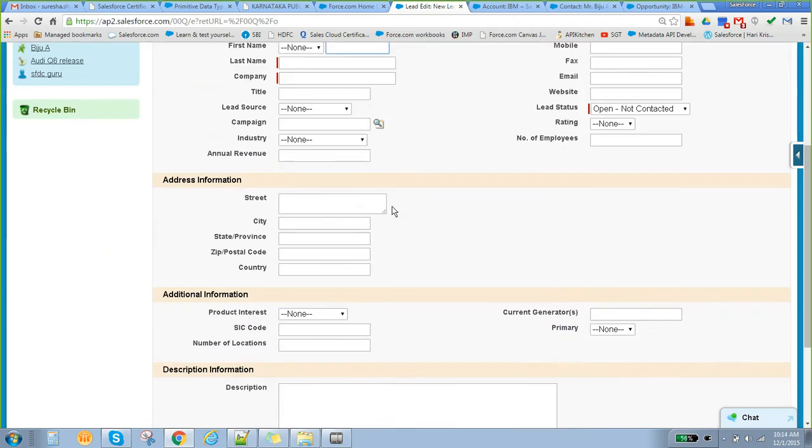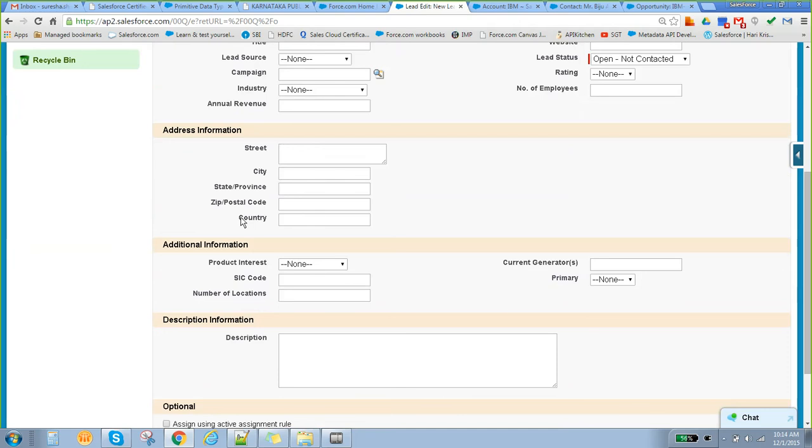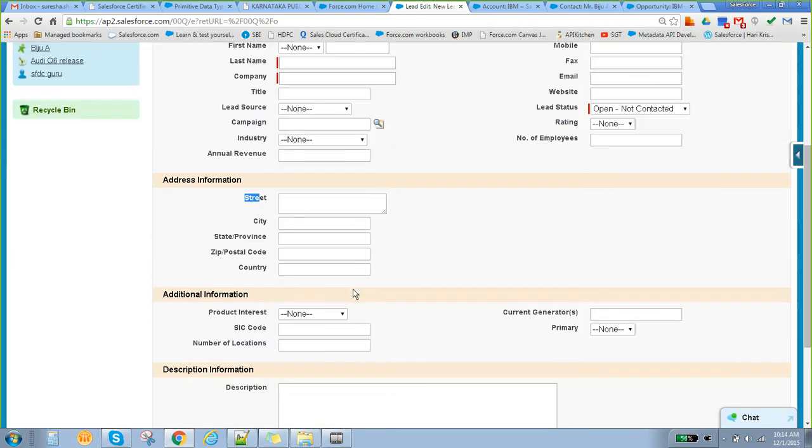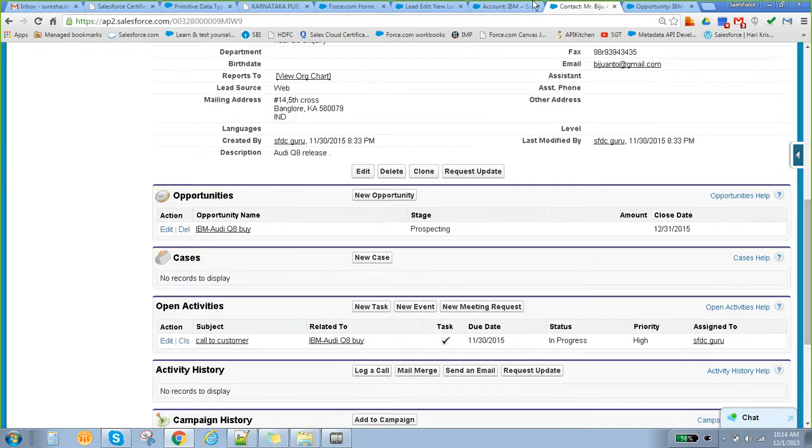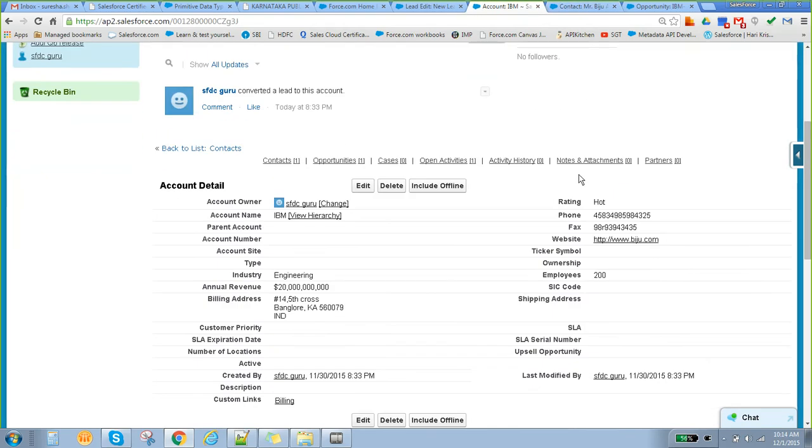Assume we have country, city, and so on. I want to add something here, let's say my Facebook page URL. Once added into the lead, how do I map it into my account and contact? Assume I want to map my Facebook or LinkedIn URL into account and contact. How to do that?